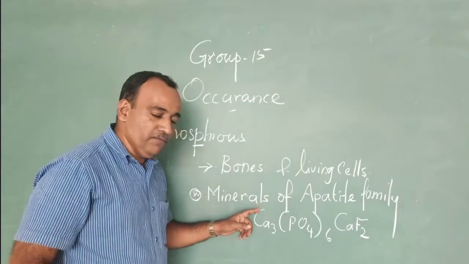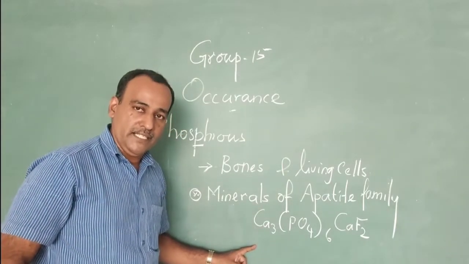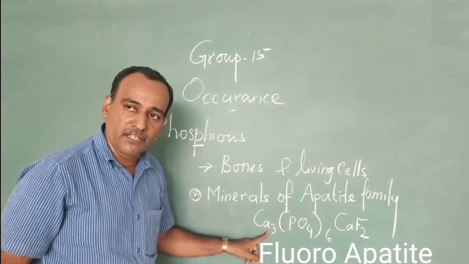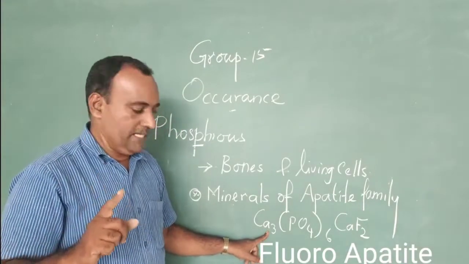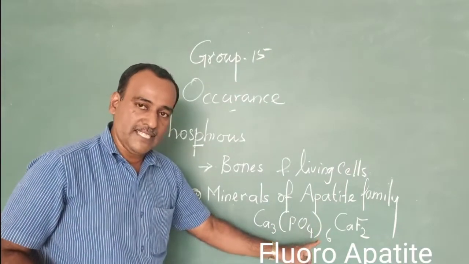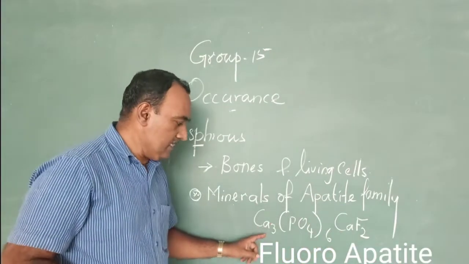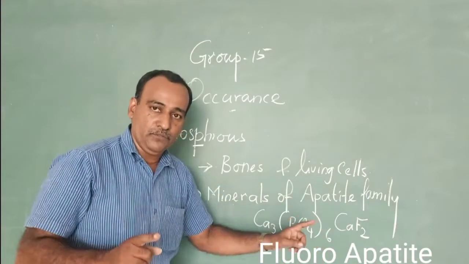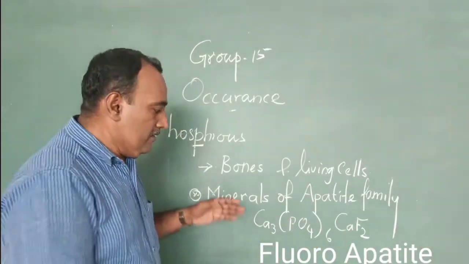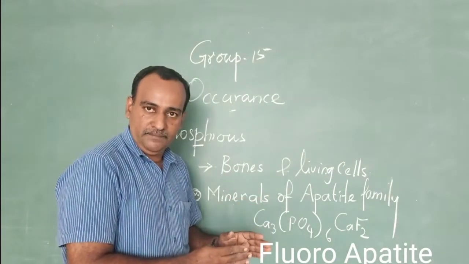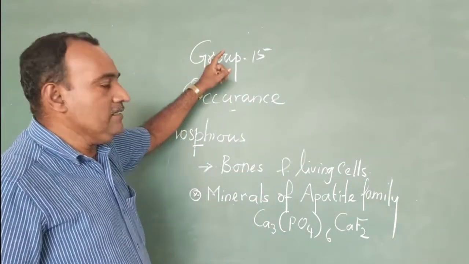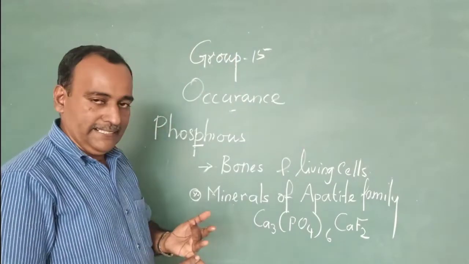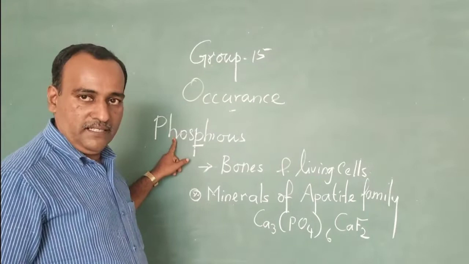One example of an apatite family mineral is fluoroapatite. The formula for fluoroapatite is Ca3(PO4)2 6 times CaF2. So the nitrogen family, or group 15, consists of nitrogen and phosphorus, whose occurrence we discussed.